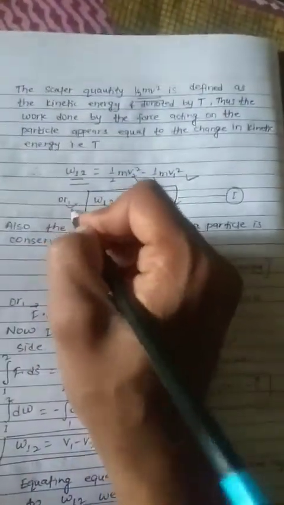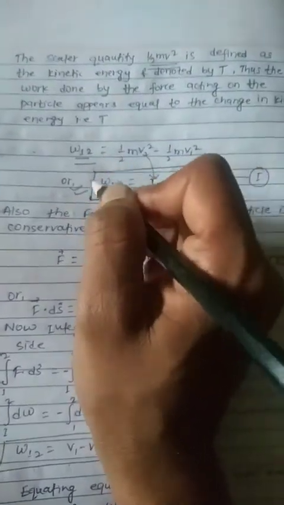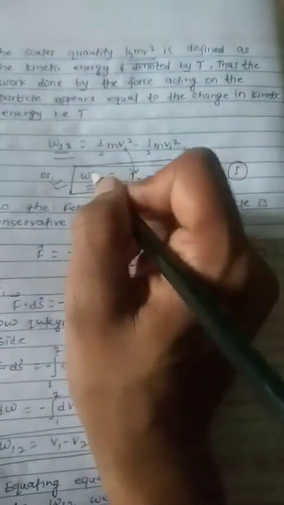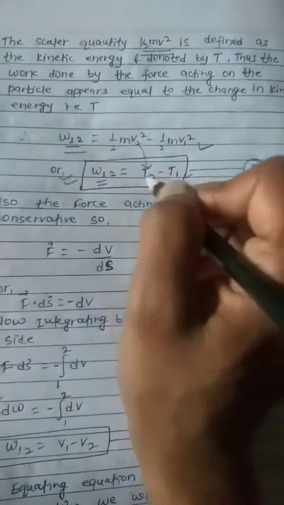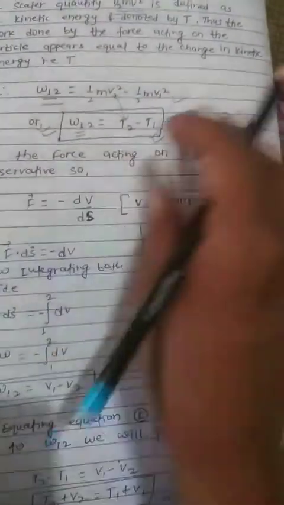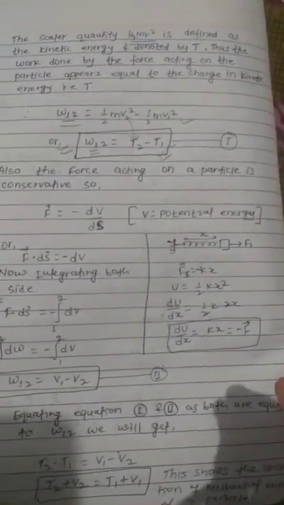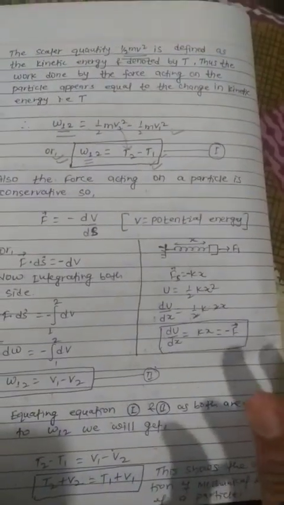So here we have simply brought in the work-energy theorem, that is, the work done goes to change the kinetic energy. Work done from 1 to 2 goes to change the kinetic energy. Now let's discuss the potential energy, because we have to state that the mechanical energy of the particle is conserved when the forces are conservative in nature.